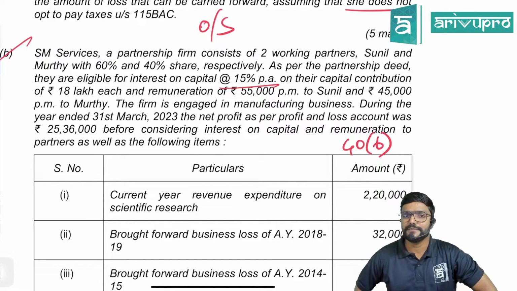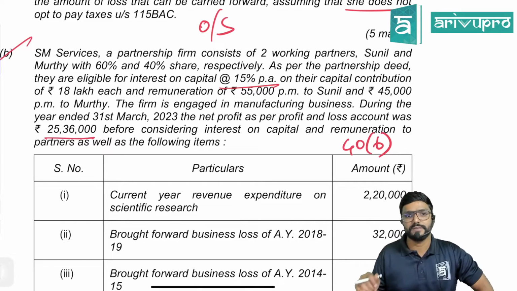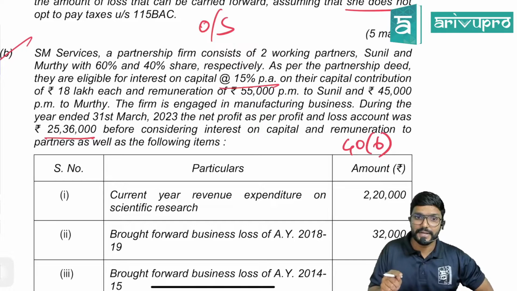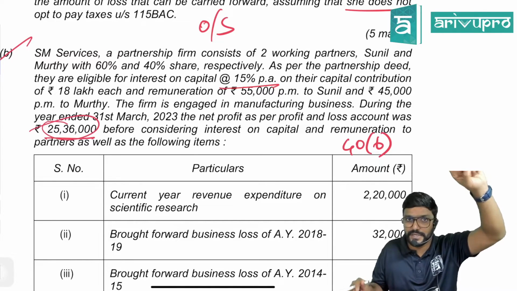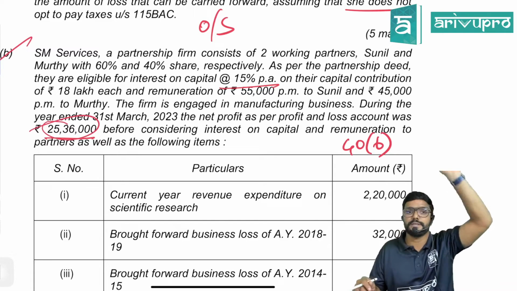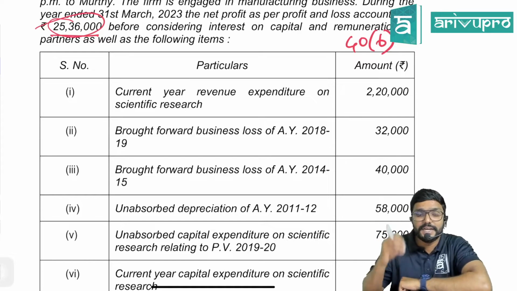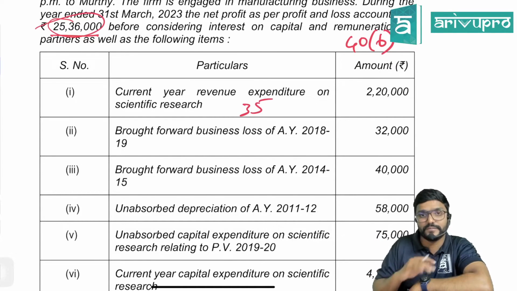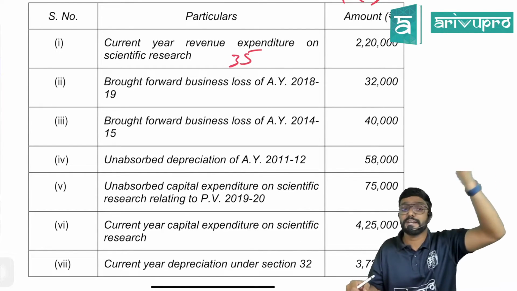During the year ended 31st March 2023, the net profit as per profit and loss account was 25,36,000, which they have already given. But before considering interest on capital and remuneration to the partner as well as the following items, means whatever profit they have given is before interest, before remuneration and before the following items. That means we have to take care of all this. Current year revenue expenditure on scientific research, can they claim it? Yes, 35 full deduction. Then brought forward business loss of assessment year 18-19, can they adjust it?